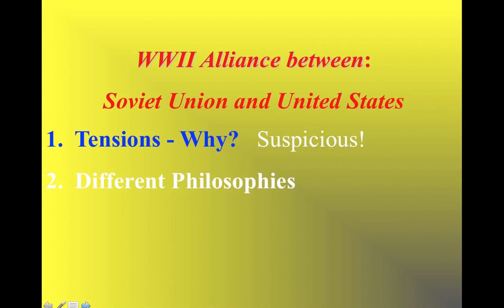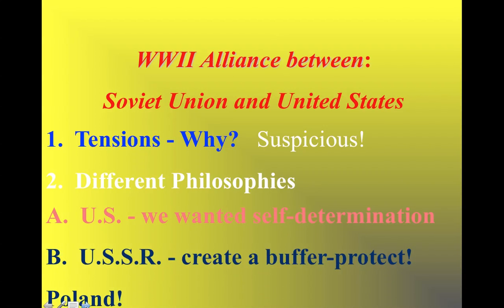Tensions arise from the different philosophies of communism and democracy, and the U.S. again wanted self-determination, in other words, the nations to decide for themselves whether or not they want to be sovereign. And the USSR wanted to reclaim land that was once a part of Imperial Russia, thus creating a buffer known as the Iron Curtain.